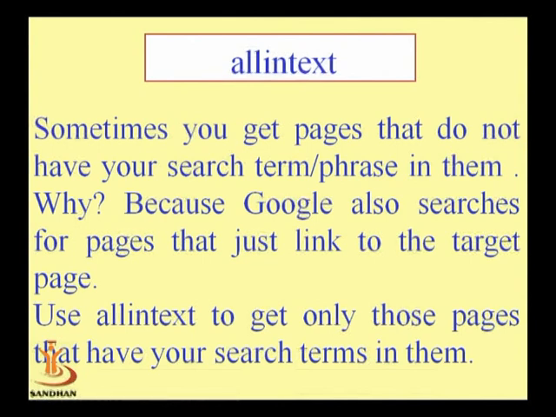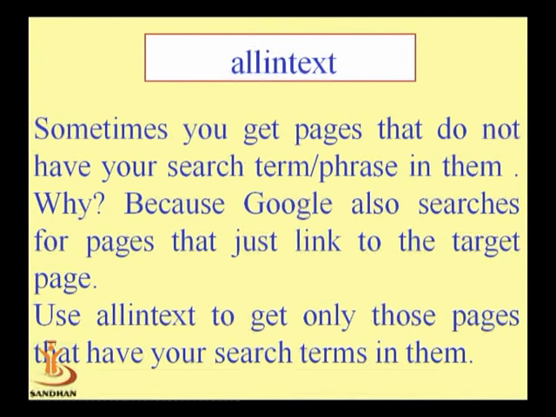Okay, now why? Because Google also searches for pages that just link to the target page. Over here when we search through all in text, at that time it will give specific pages that have your search terms in them.